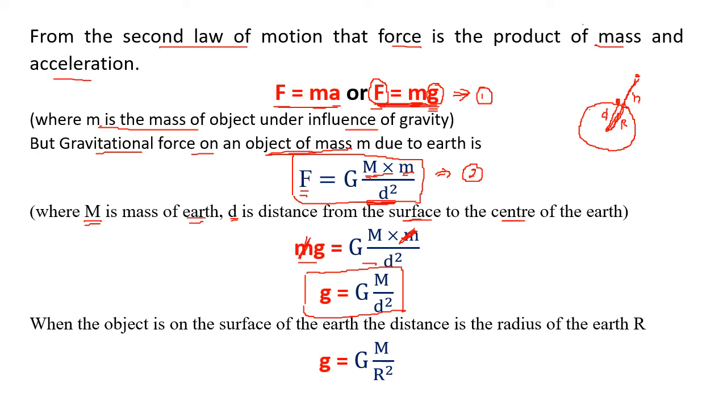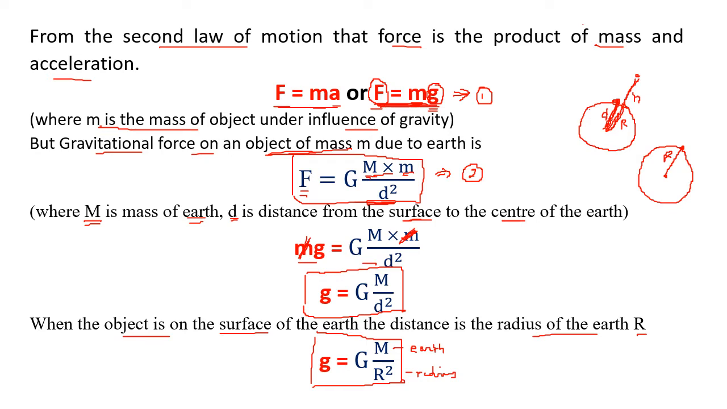So what is this d now? I told you, when the object is on the surface of the earth, the distance is nothing but the radius. What is the distance again? From the center of the earth to the surface of the earth, it is nothing but the radius of the earth. So when the body is on the surface of the earth, we get g equal to G M upon r square, where r is the radius of the earth and M is the mass of the earth. So the acceleration on the surface of the earth is given by g equal to G M by r square.